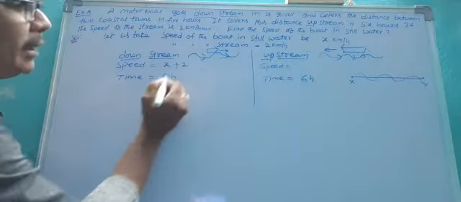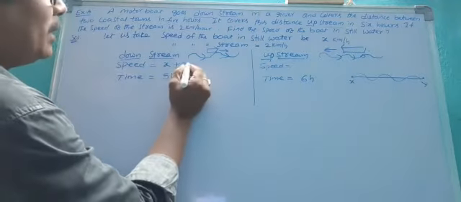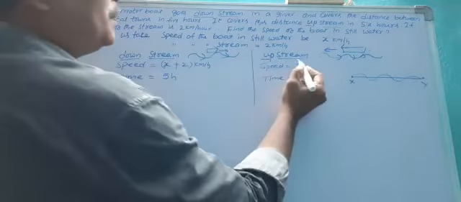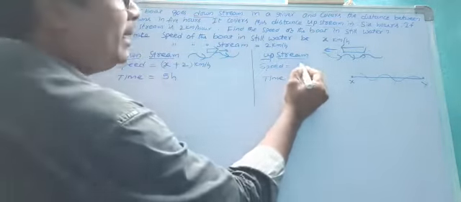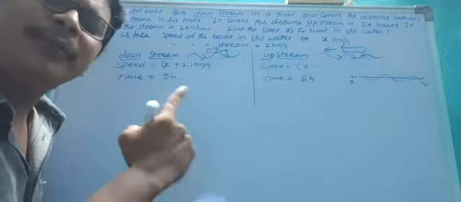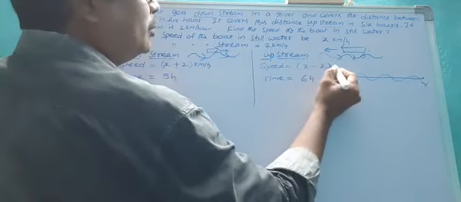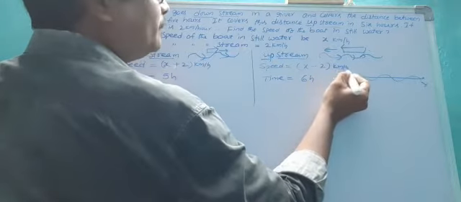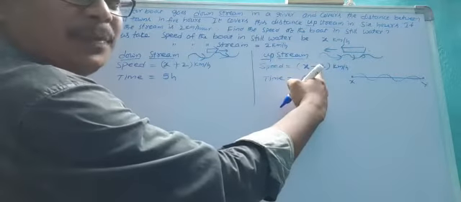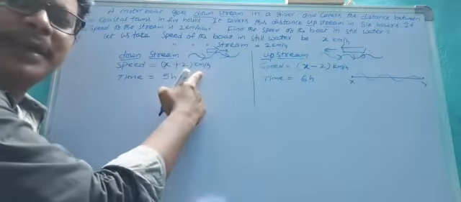In downstream both are included, so the speed is x plus 2 kilometers per hour. In upstream movement the speed of the stream is excluded from the speed of the boat, that means x minus 2 kilometers per hour. Because they are in opposite directions, you subtract the speed of the stream. When they are in the same direction, you include the speed of the stream.